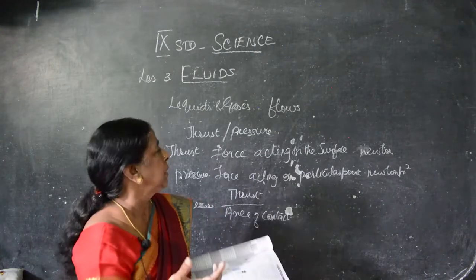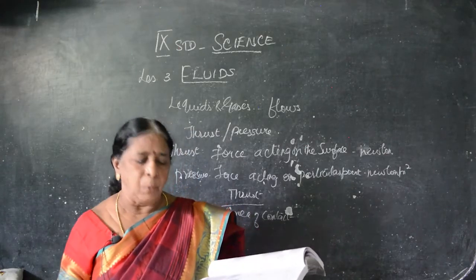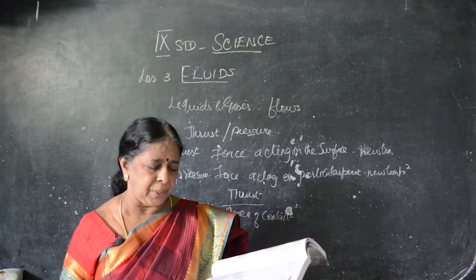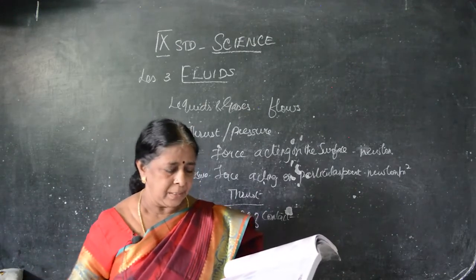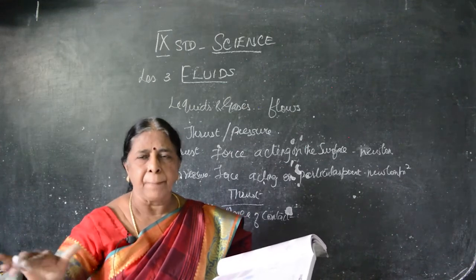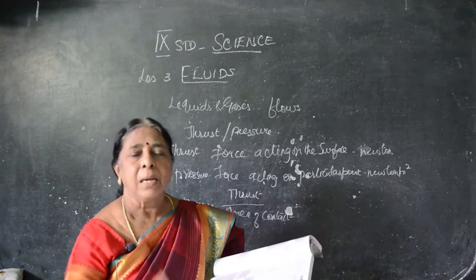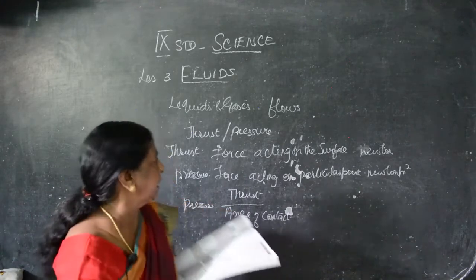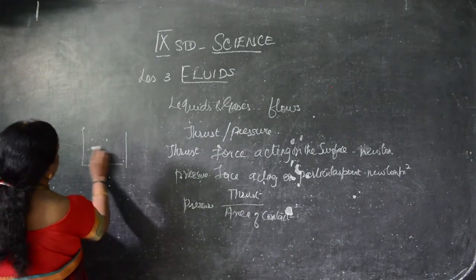So fluid pressure is the total force exerted by the fluid, F, on the area A of the surface it is exerted on. We will see the effect of pressure in liquids. The force exerted due to the pressure of a liquid on a body: suppose an object is placed in the liquid, it is submerged. Submerged means half of the body enters the water, immersed in the water, and the other half is floating. For example, this is the container, and we have the liquid in it.